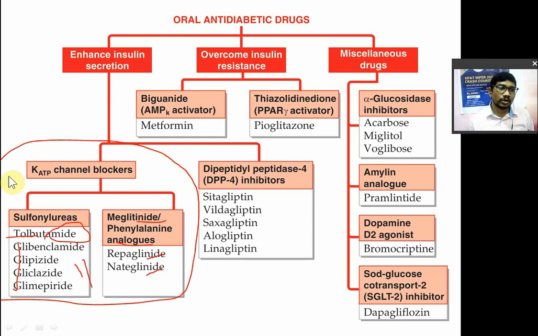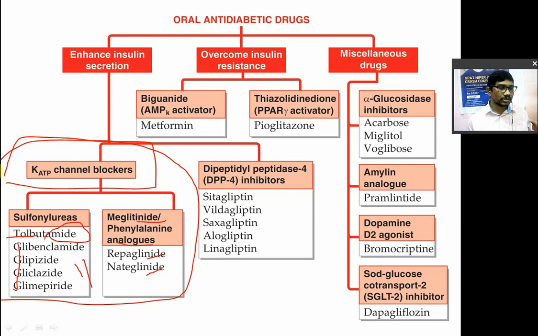These are the insulin releasers, KATP channel blockers. ये क्या करेंगे, they will do exactly the things like glucose. जैसे बोला है ना मैंने, when glucose enters the beta cell of the pancreas, it will get oxidized, ATP will be released and the ATP sensitive potassium channel will be blocked.